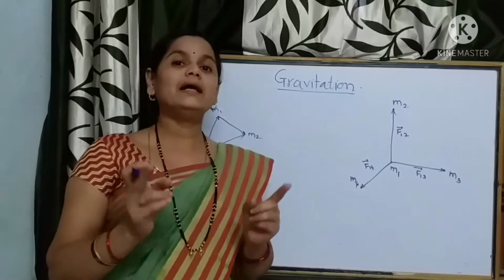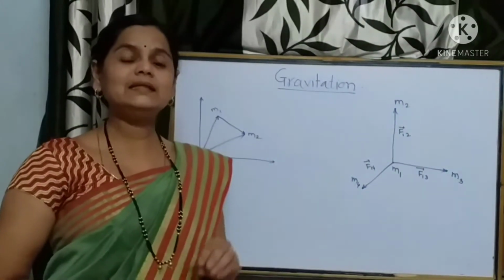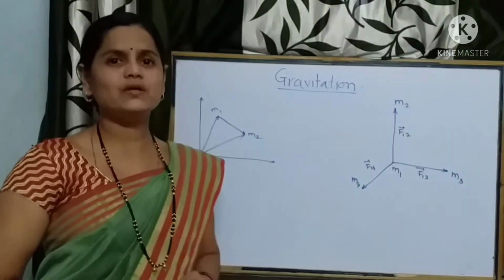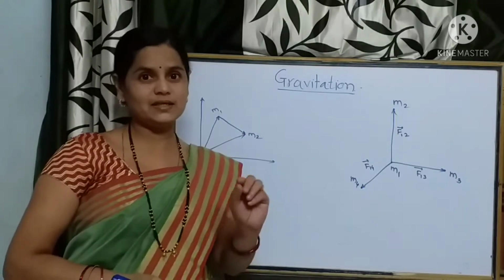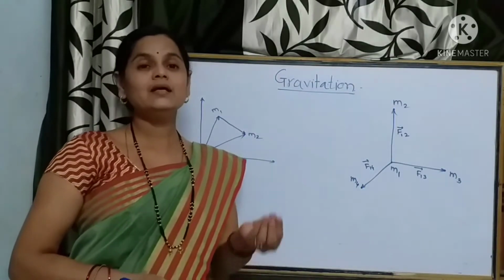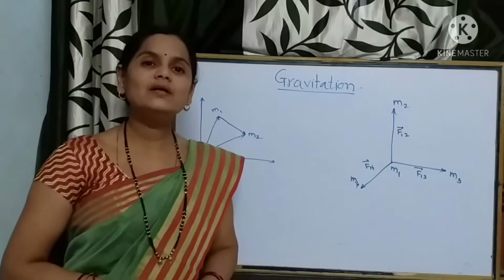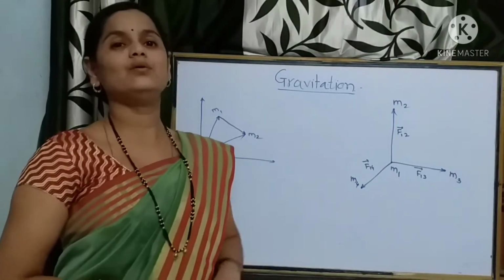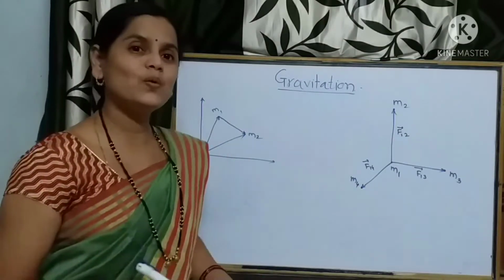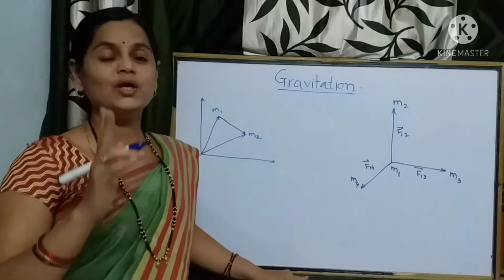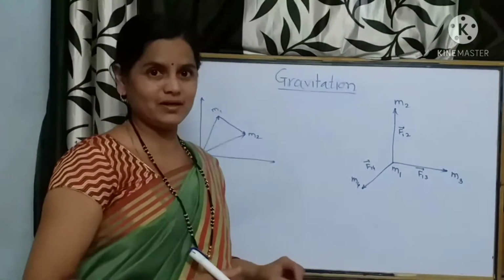of the acceleration of the moon around the earth and the acceleration of an object which is near the earth. From these two accelerations, that is, the acceleration due to gravity felt by the moon and the acceleration felt by any object nearer to the earth, from this comparison Newton proposed this law of gravitation. These two aspects we have discussed about Newton's law of gravitation.